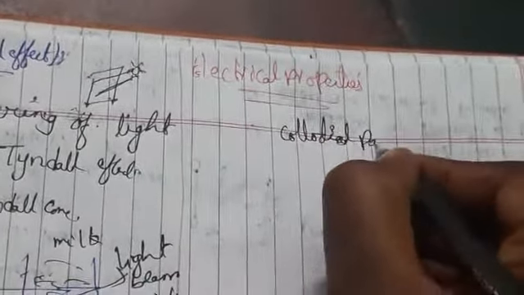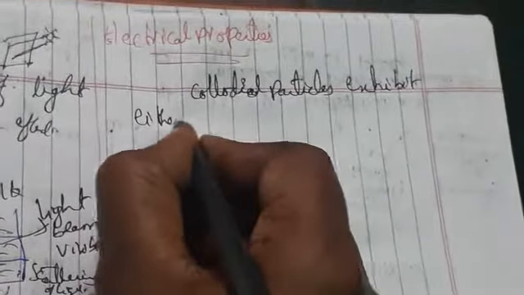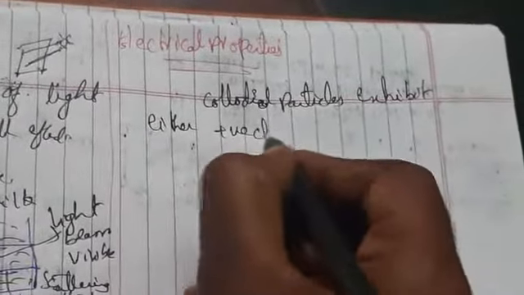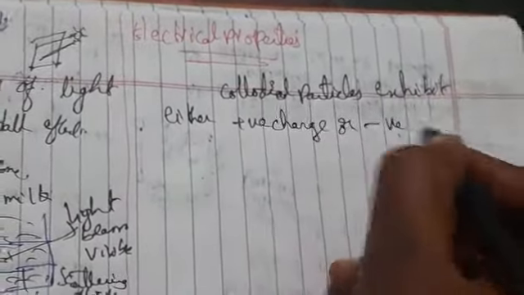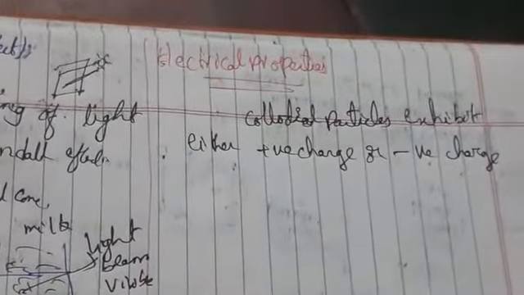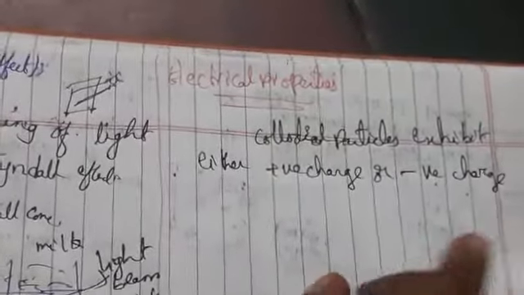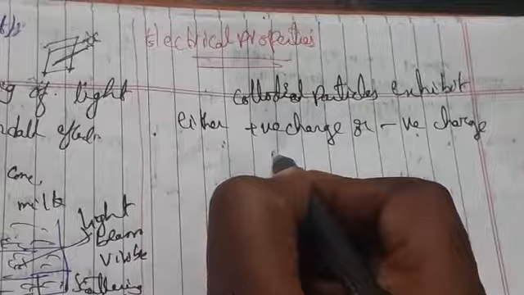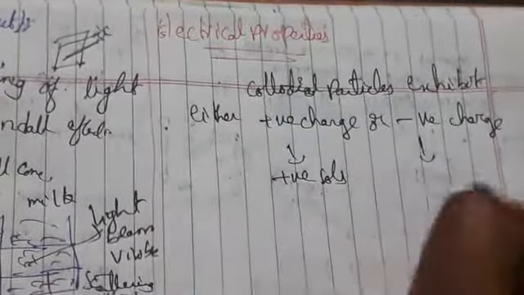Colloidal particles exhibit either positive charge or negative charge. So these colloidal particles will also act as charge. So that one we call it as what here? Electrical properties generally. If suppose positive charge is having, that one we call it as positive sols. If suppose negative charge is having, we call it as negative sols.